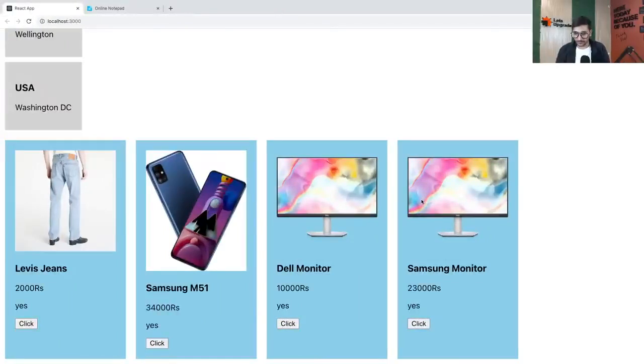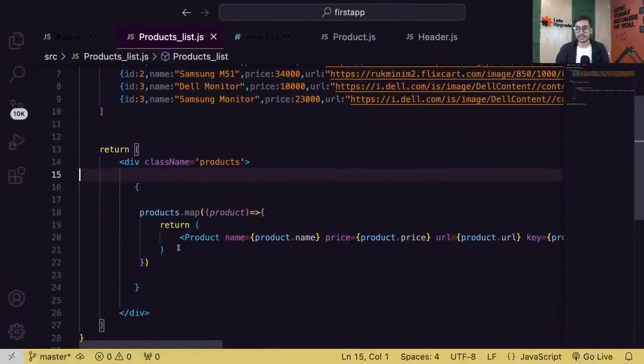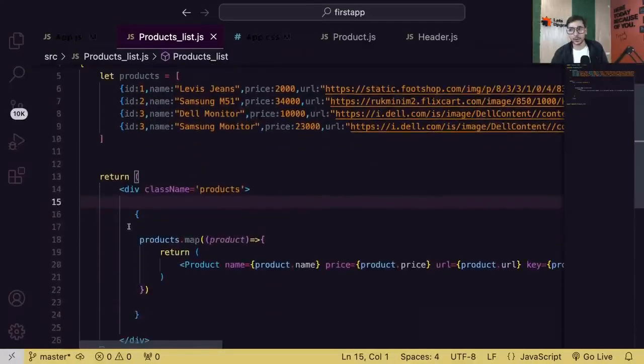All good to go. Assignment is the exact same thing, guys. Convert your hard-coded data into an array of objects and then loop through it. This is what your assignment is.